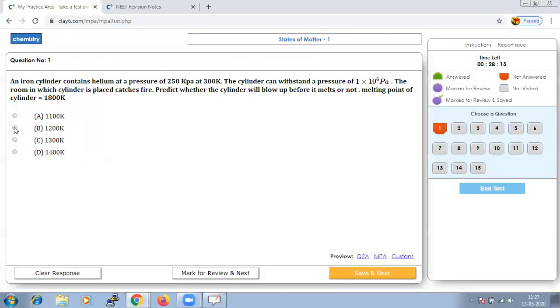Our option B should be right. Let us save that and go to next.